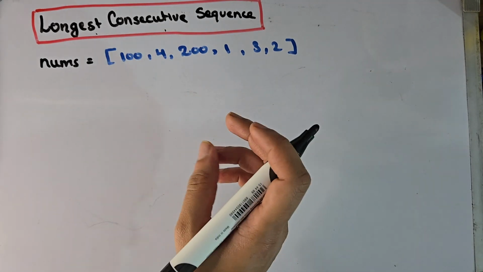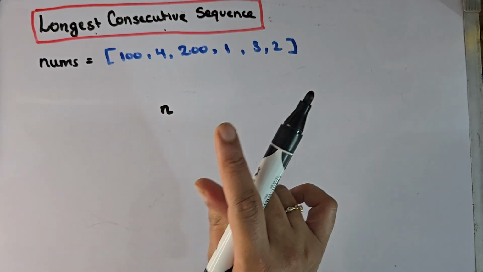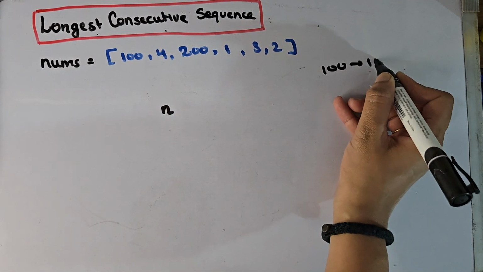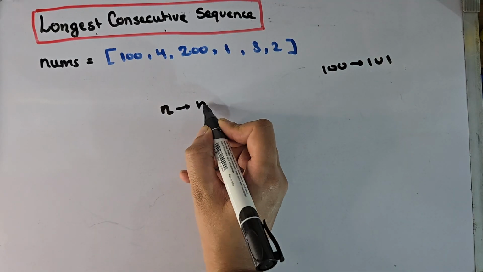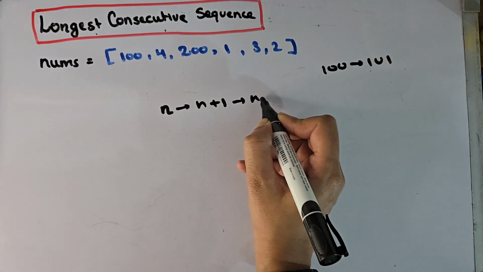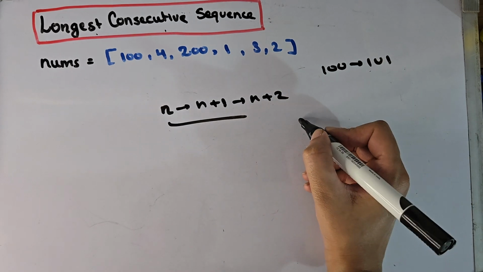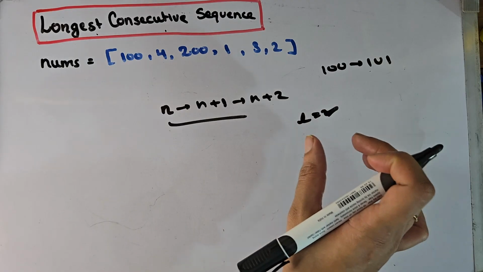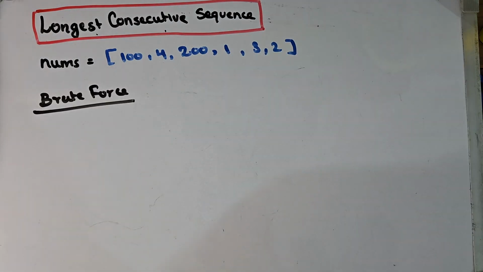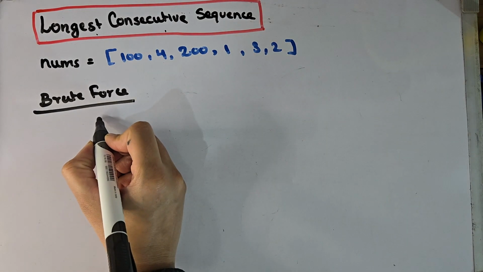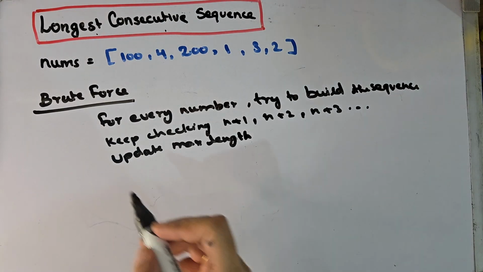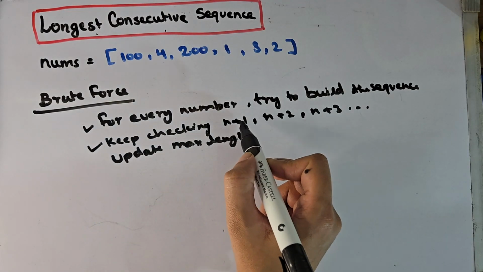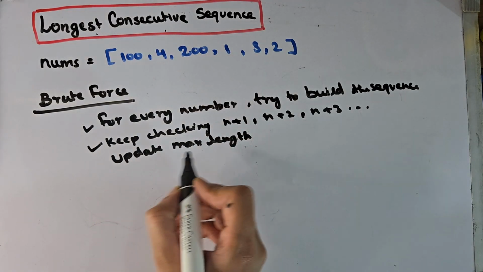If we have an element, let's say n, the next element we are looking for is n plus 1, which after 100 is 101. Then we look for n plus 2, and if these exist we increase the length. Considering this, we can form our brute force. The brute force says that for every number, try to build the sequence. Keep checking for n plus 1, n plus 2 and n plus 3 and update the max length.